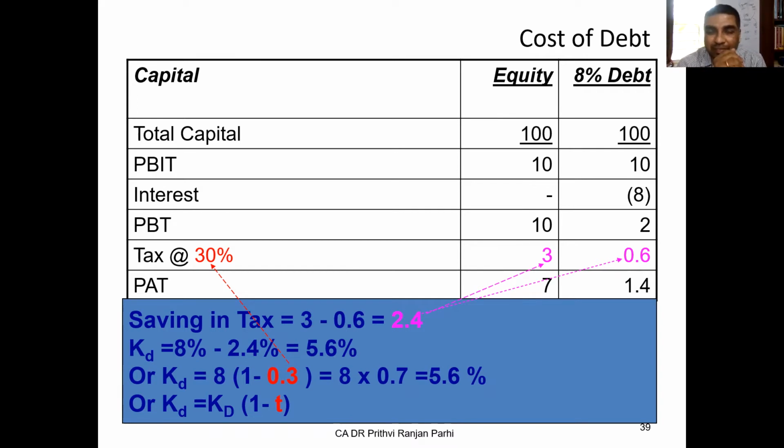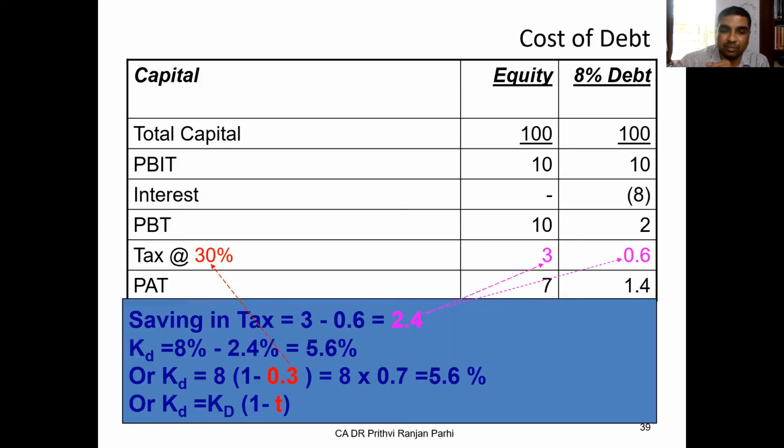So debt has the effect of reducing the cost of capital. So overall cost can be reduced if you keep more debt, so long as interests are tax deductible, deductible as an expenditure. Understood this concept?